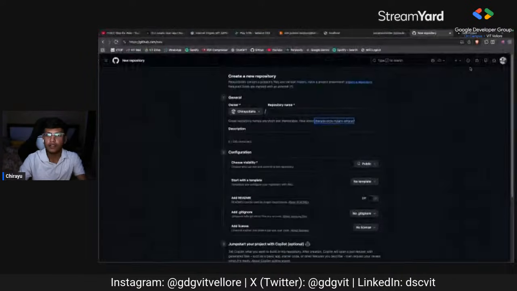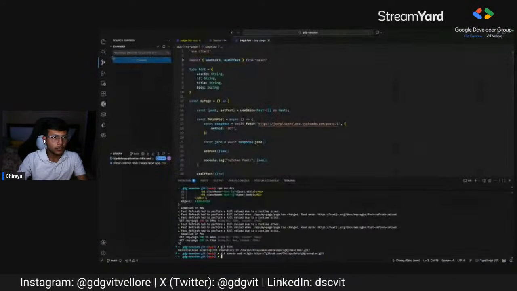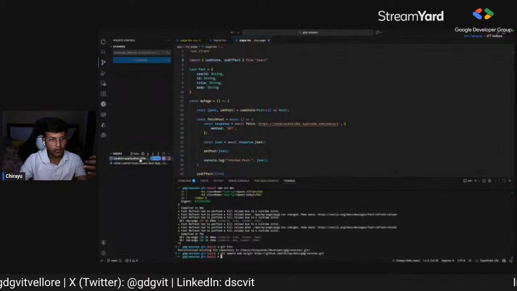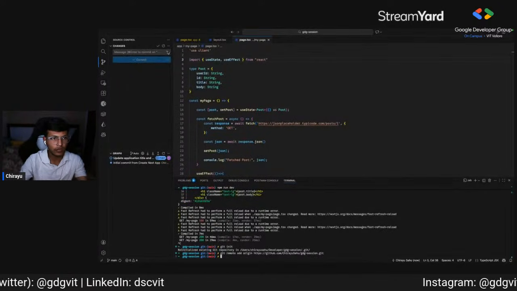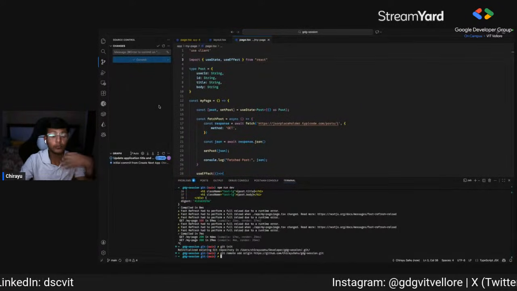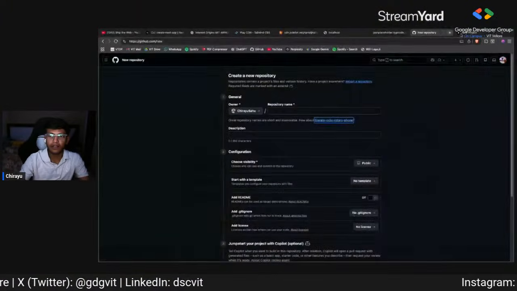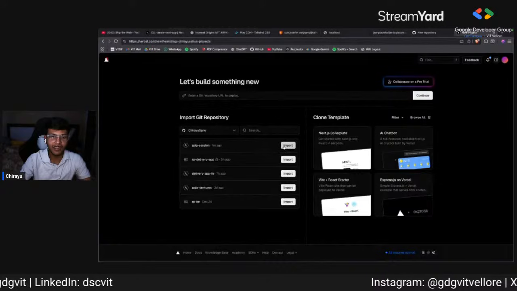Then you can use VS Code's UI to commit the changes first and then push them onto the server. It also writes the commit messages here, so it's easier. No one prefers writing commit messages on their own, so okay, never mind.